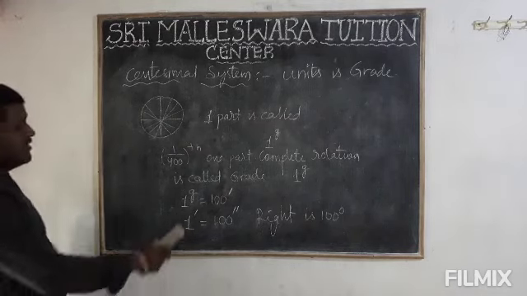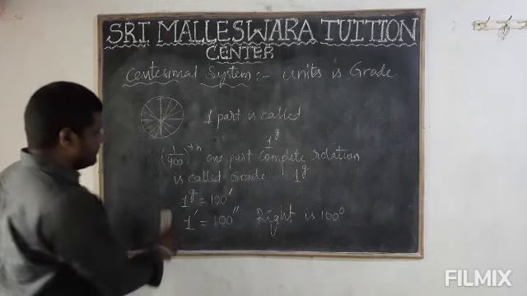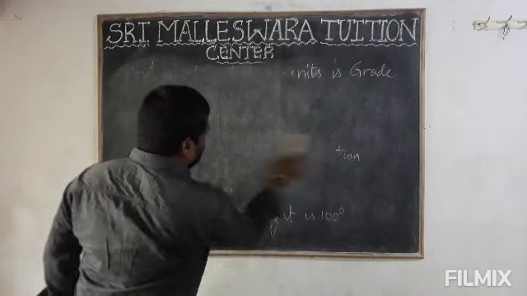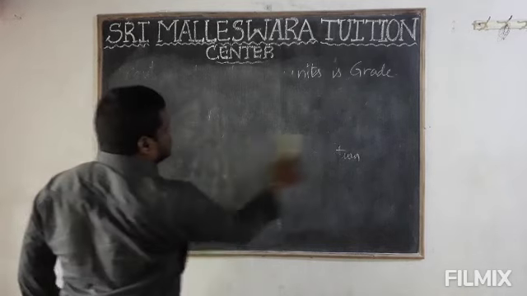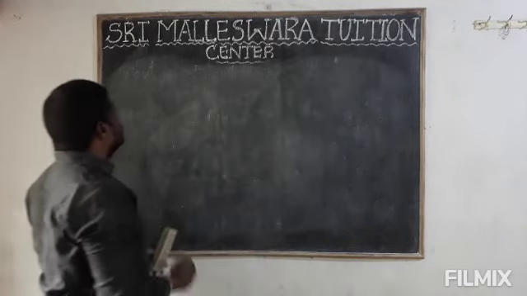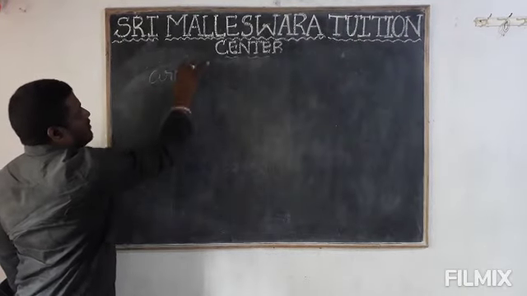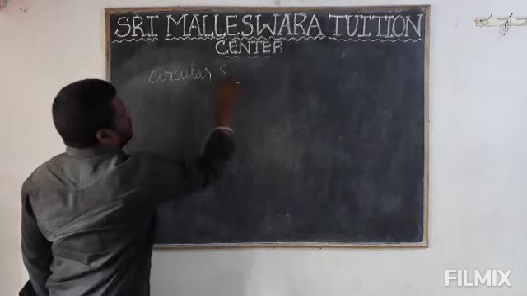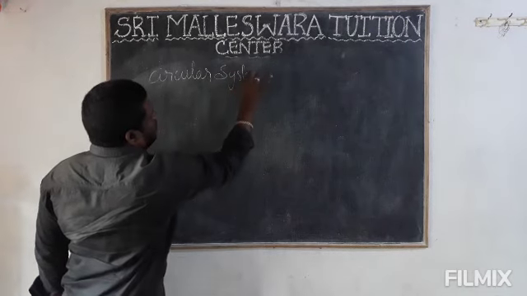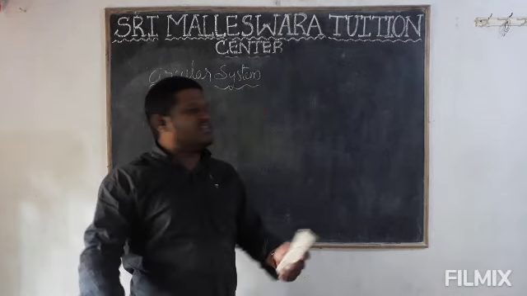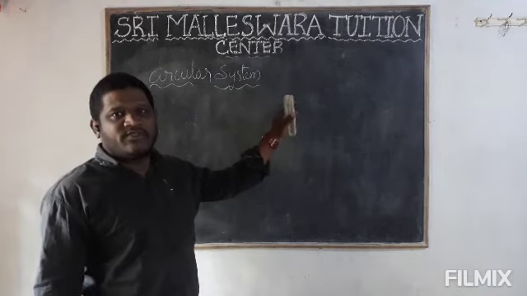Next one is the circular system or radial system. Okay, what is the circular system and what is the unit for the circular system?